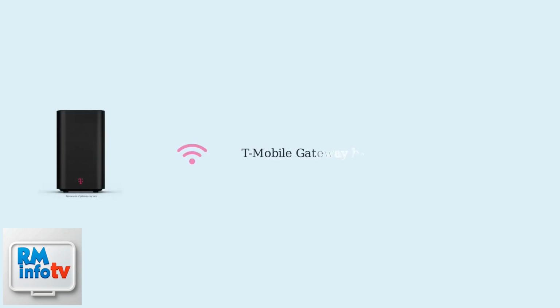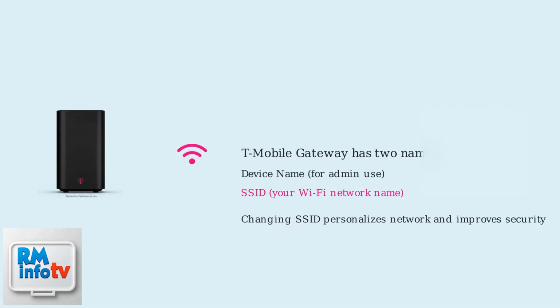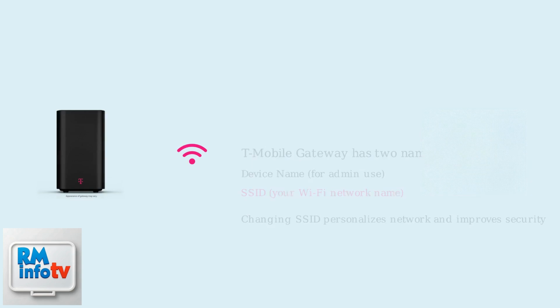Your T-Mobile gateway has two names: the device name, used for administrative purposes, and the SSID, which is your Wi-Fi network name that devices see. Changing the SSID allows you to personalize your network and enhance security by using a unique, non-default name.